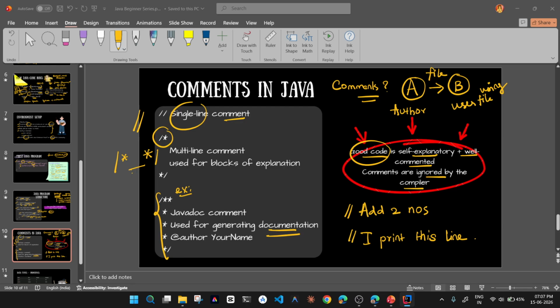But it will not get executed onto the screen. The output is the same, still the same. The compiler will ignore this because it is a comment. This is for user reference. This is for documenting what we are doing.